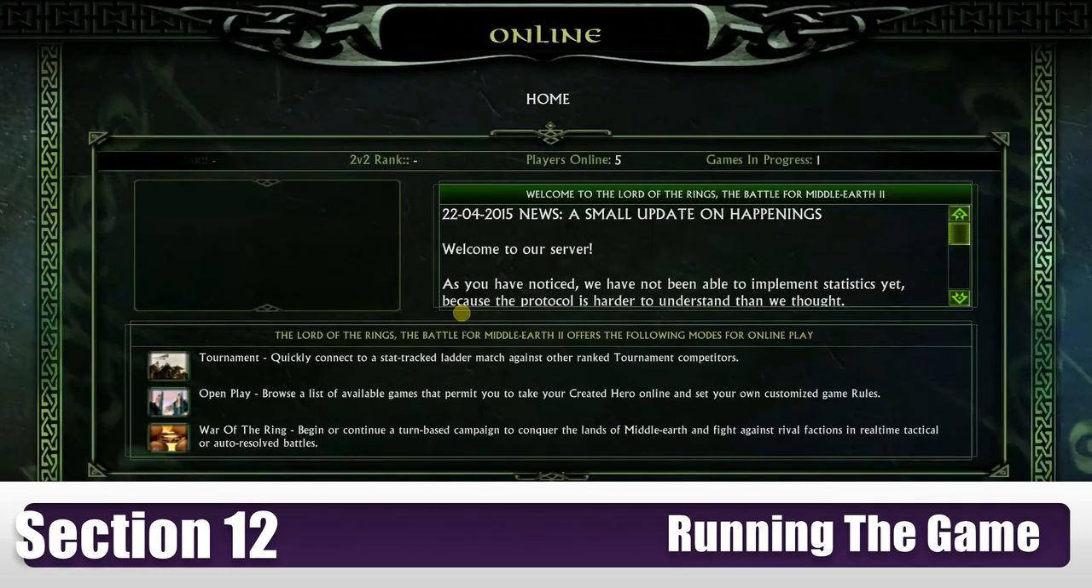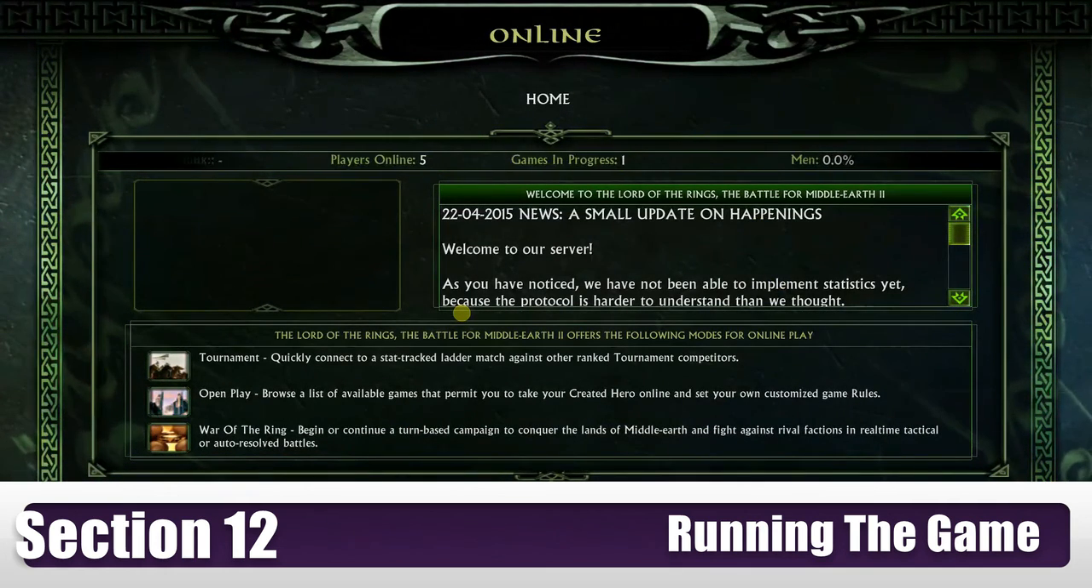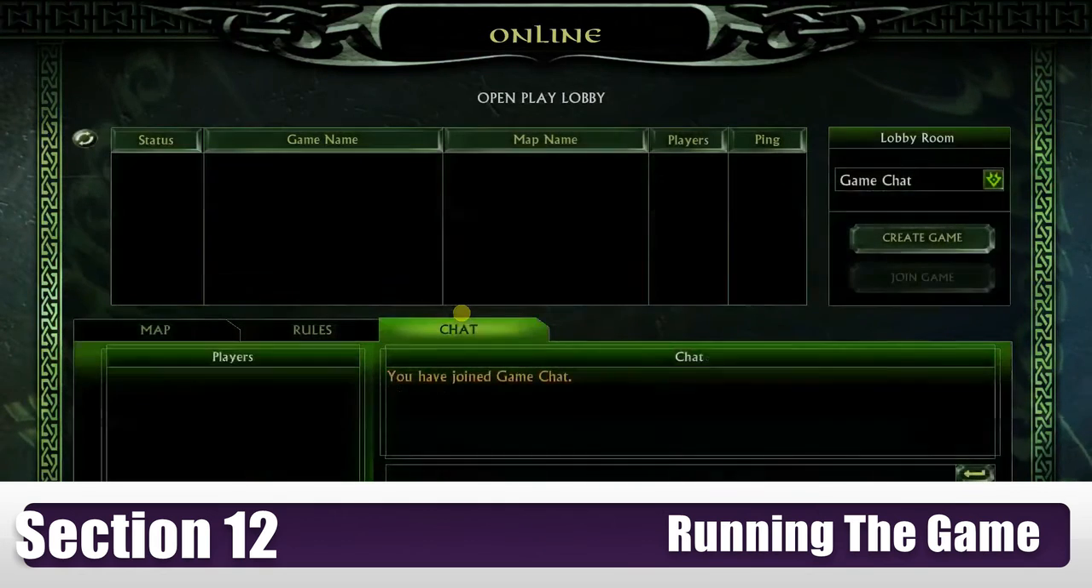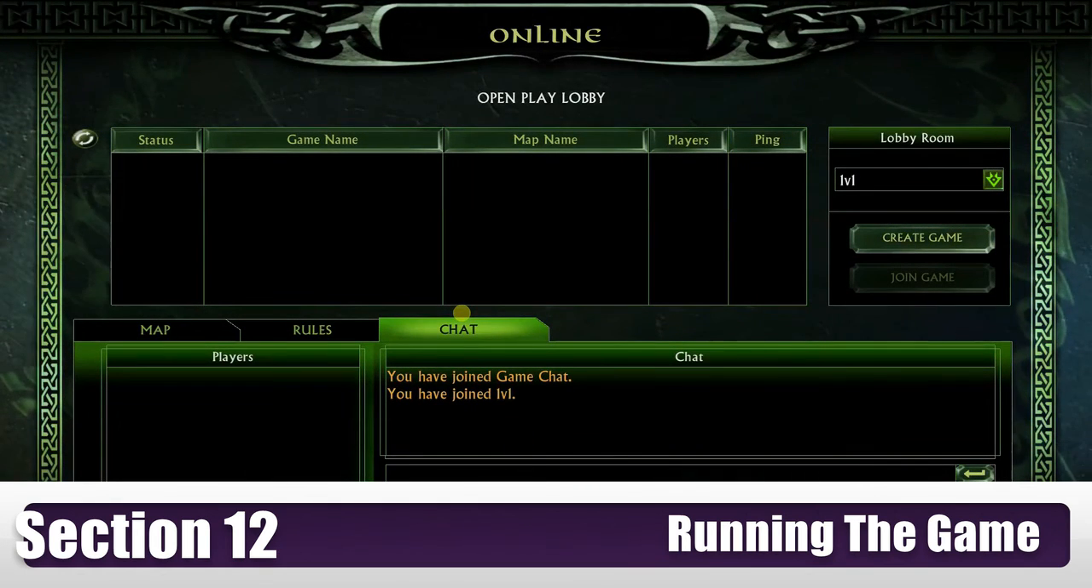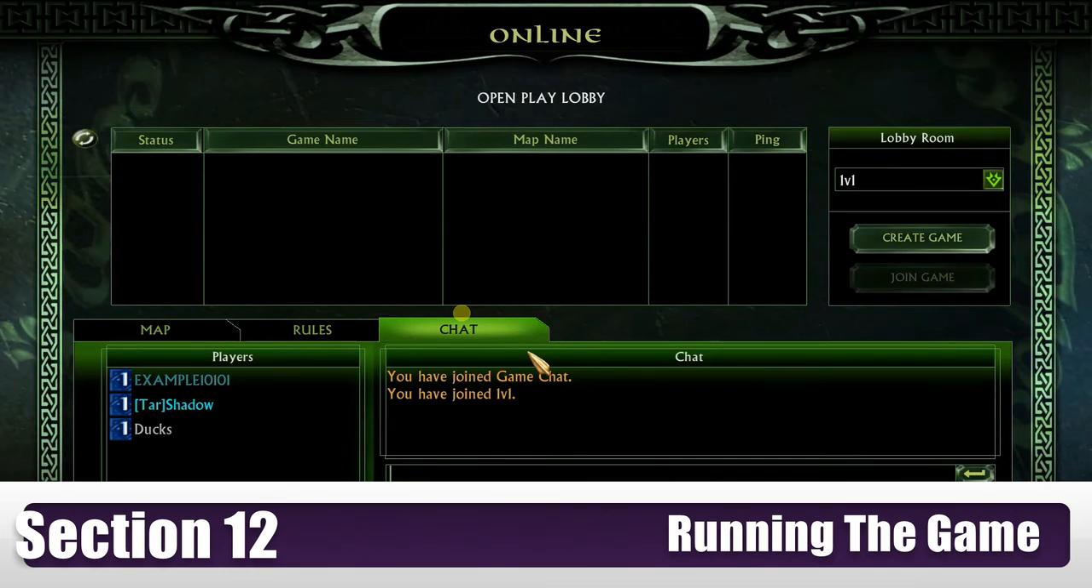The other thing you need to know here is the open play is where the action is going on. So when you click on open play, you can see this screen, which is the screen with the players on the left side, and on the right side you can see the lobby rooms. The only place you need to go is the 1v1 lobby, so don't go and chase other lobbies.